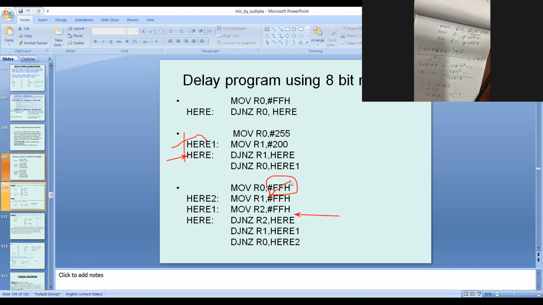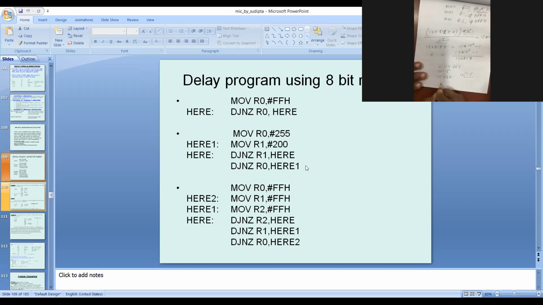Sir, sorry, sir. Could you say the question once more? Write an assembly language program which generates a 1 minute delay if the crystal frequency is 11.0592 megahertz. 1 minute, not second.